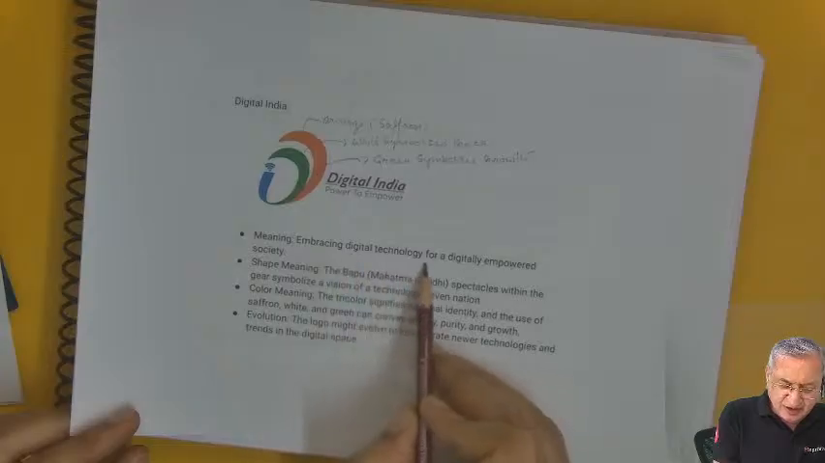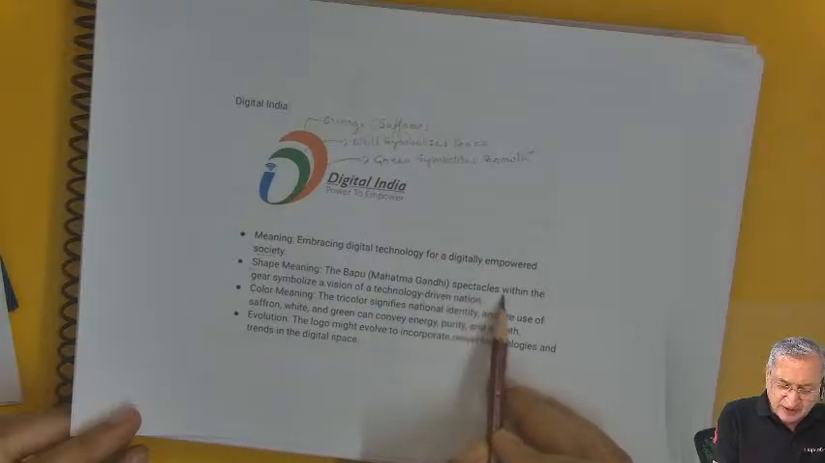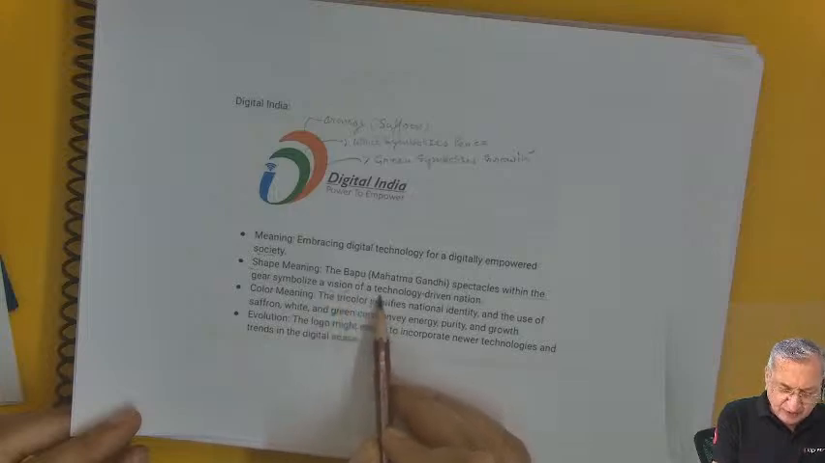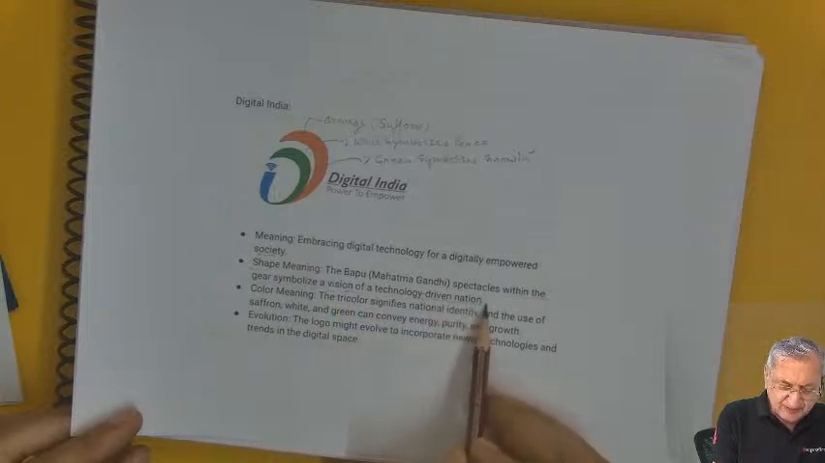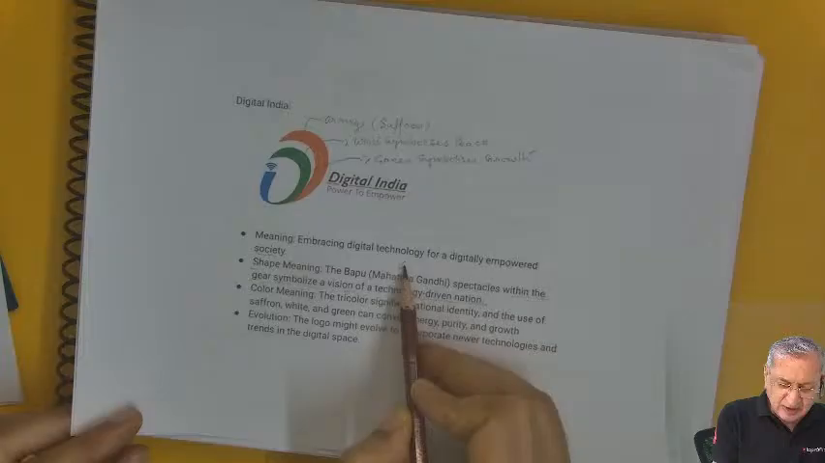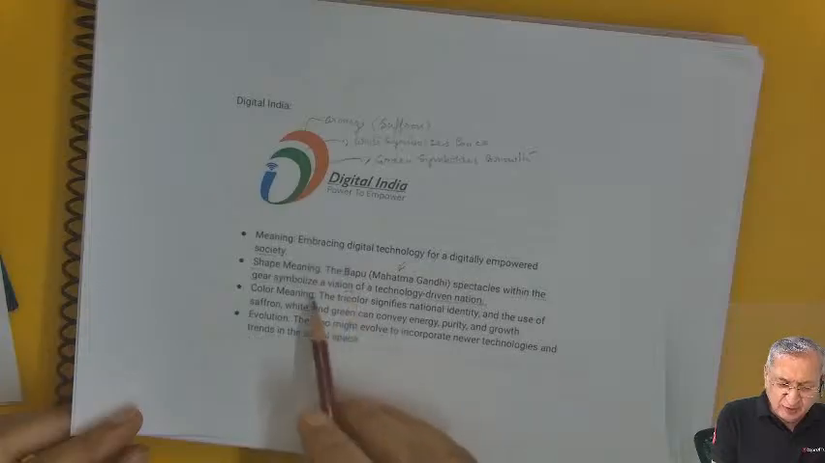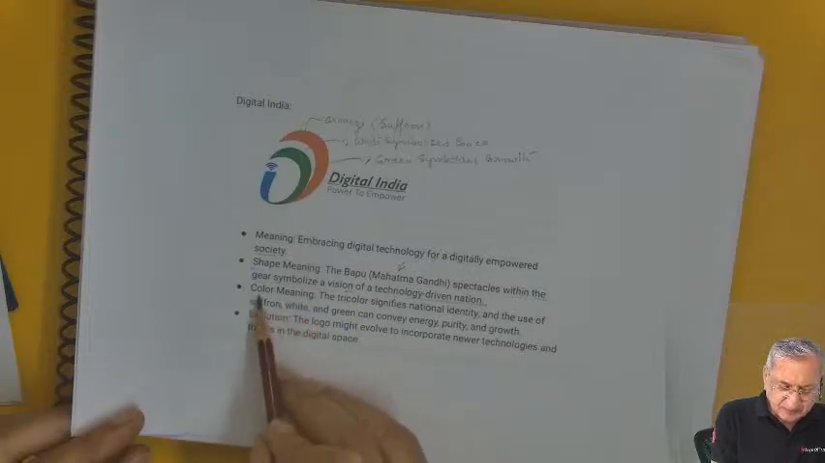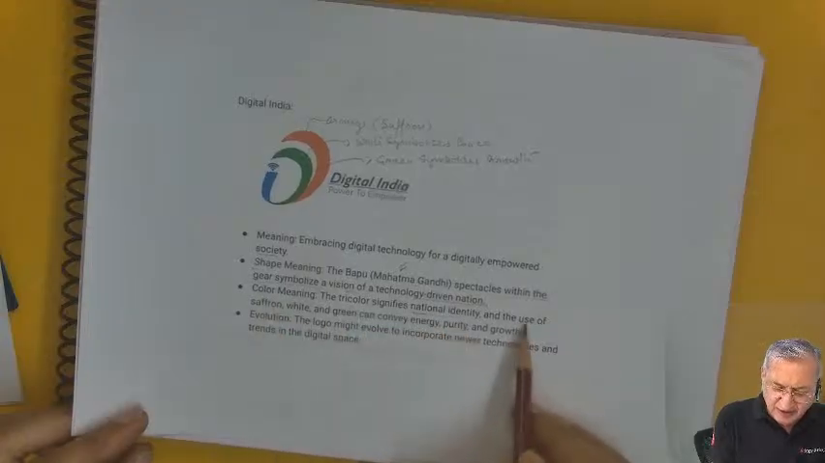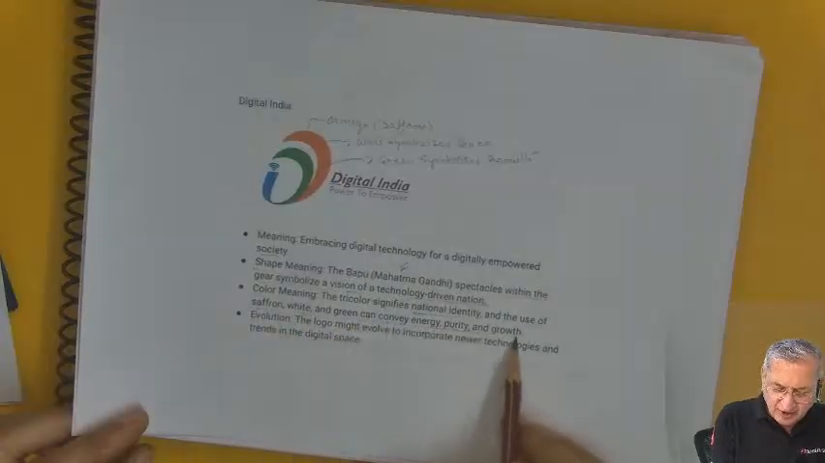Meaning embracing digital technology for a digital empowered society. Shape meaning the Bapu's Mahatma Gandhi's spectacles within the gear symbolizes a vision of technology driven nation. Whenever you see Mahatma Gandhi's symbol, say that it was his vision. Color meaning the tricolor signifies national identity, and the use of saffron, white, and green can convey energy, purity, and growth.